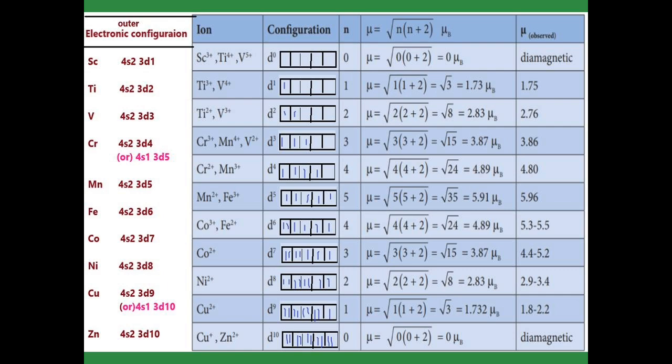In copper plus, you take 1 electron from 4s1 so that it attains the 3d10 configuration. The same way in zinc, if you remove the 2 electrons from 4s2 we get the 3d10 configuration. In that case the d orbital is fully filled, so there is no unpaired electron; the unpaired electron count is 0. If you put the value 0, the mu value is 0, so they are diamagnetic.